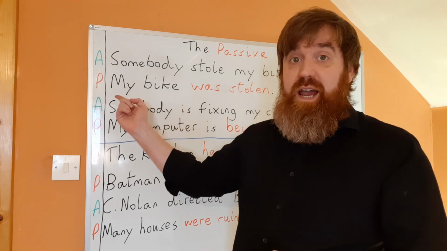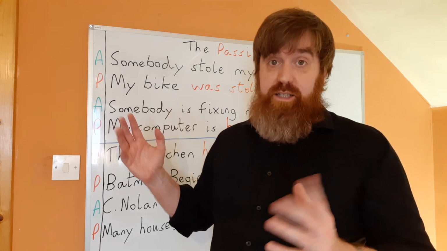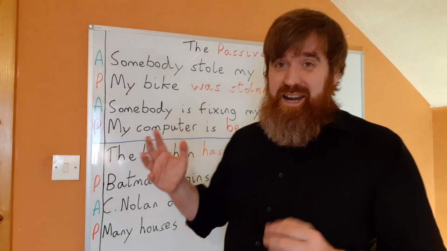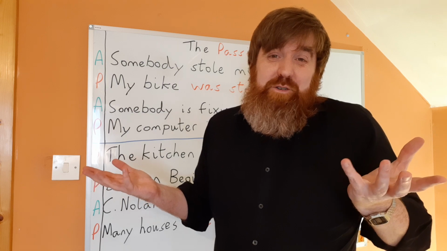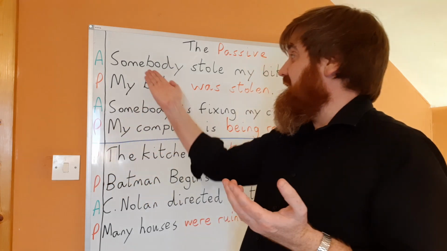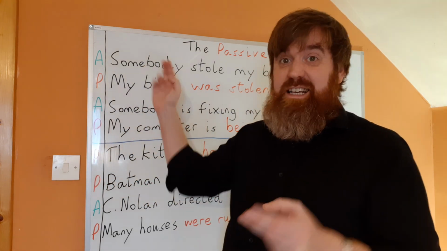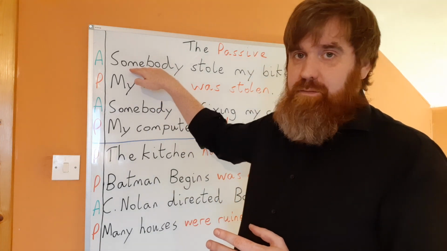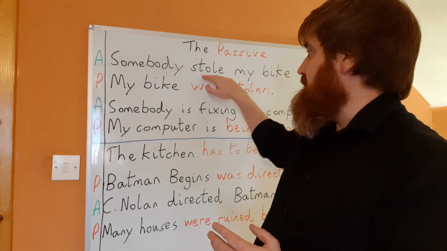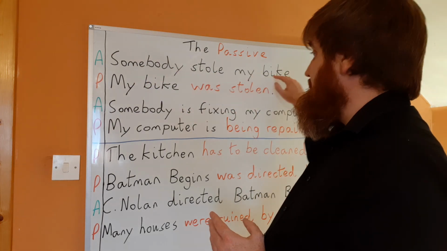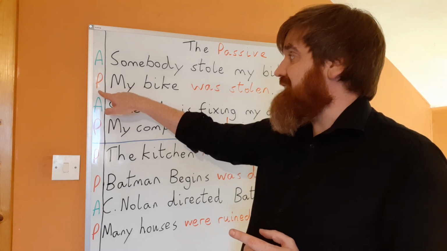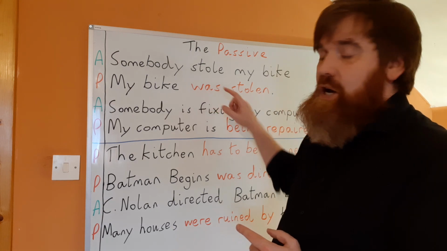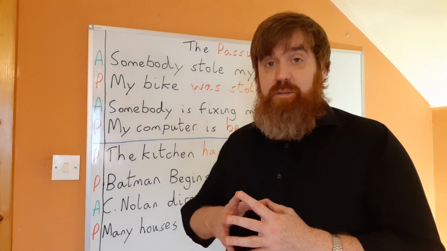When I say it this way, my bike is the focus of the sentence. If you say it this way, somebody is the focus, but we don't know who it is. So it's strange to make the focus be somebody. So this is called the active because somebody is before the verb. Somebody stole my bike. This way is the passive. My bike was stolen. Was stolen. So you're using the past participle for it.